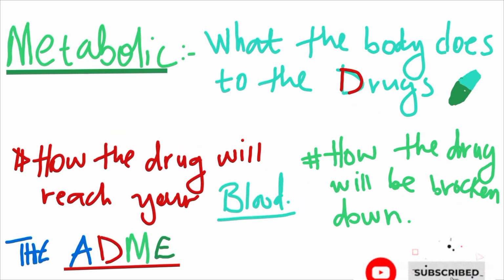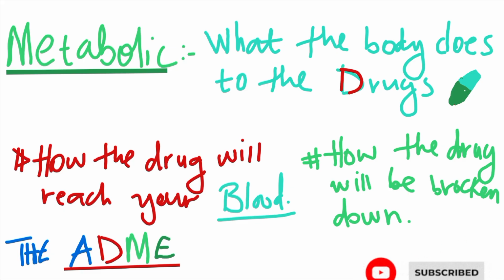Okay, so now when we talk about metabolic properties, what are metabolic properties? This is a very simple subtopic that we're going to understand as well in our next video. Okay, so metabolic properties are basically what the body does to the drugs.